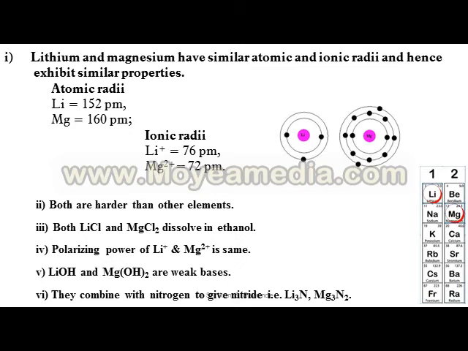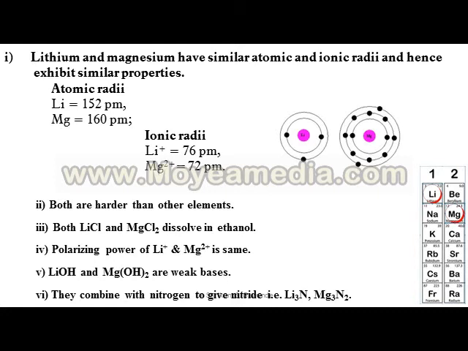Both are harder than other elements. Both LiCl and MgCl2 dissolve in ethanol. Polarizing power of Li+ and Mg2+ is the same.